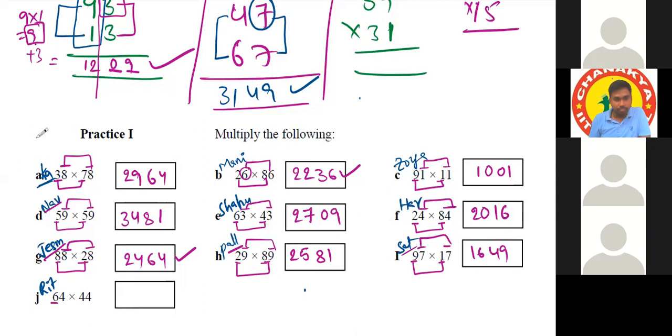Then Ritvik. So 6 into 4 is 24, and we need to add 4, so 28, and 4 into 4 is 16. 2816. Yes. Correct. Very good.